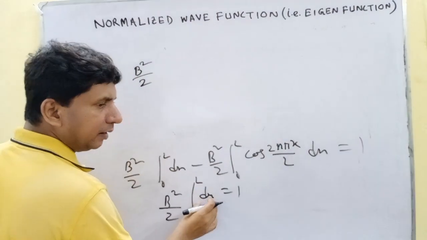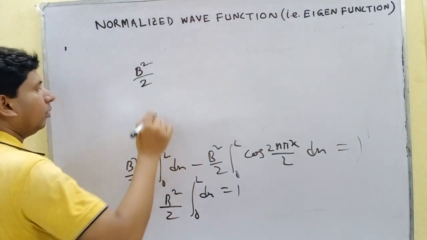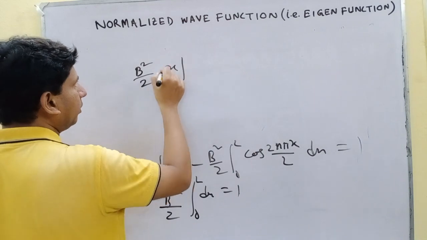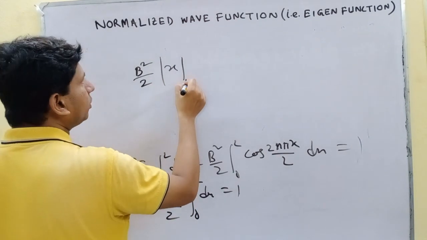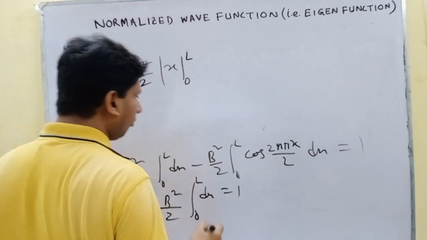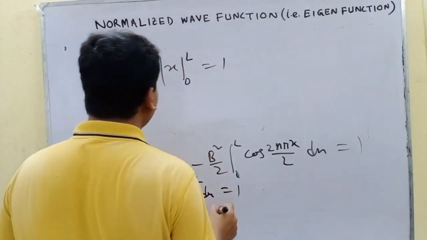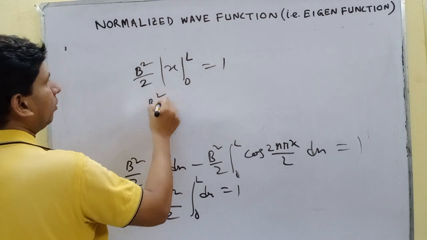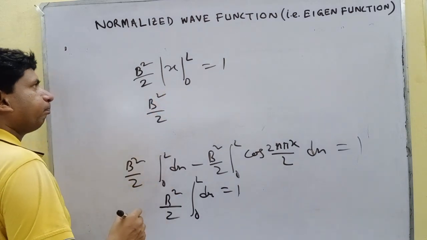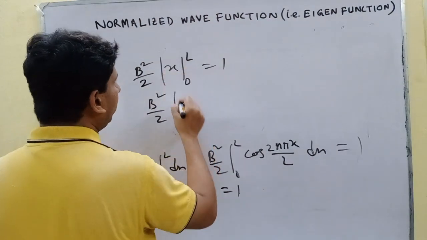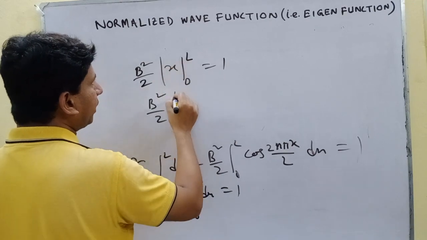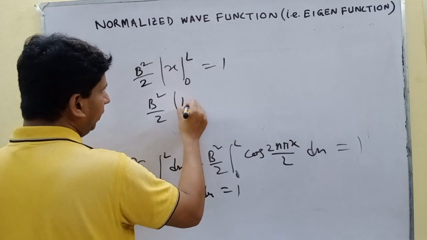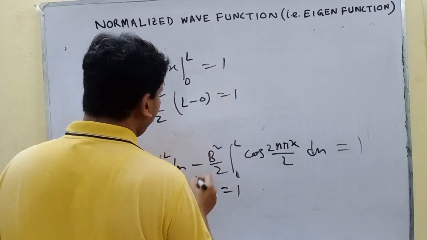This is actually just x, with limit 0 to L, equals 1. Then b square by 2 times L minus 0 equals 1.